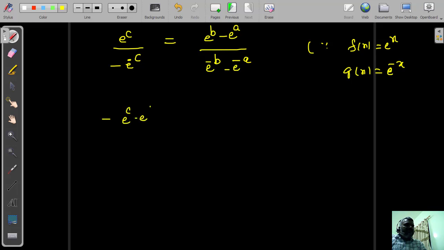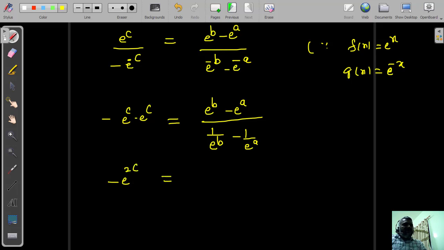Now if you transpose to the numerator, it gets like this: e power c times e power c, which is equal to, right side is e power b minus e to the power of a, which is equal to e power b minus 1 by e power a. So next step, e power 2c, since bases are equal, adding powers. Right side, e power b minus e power a remains same.